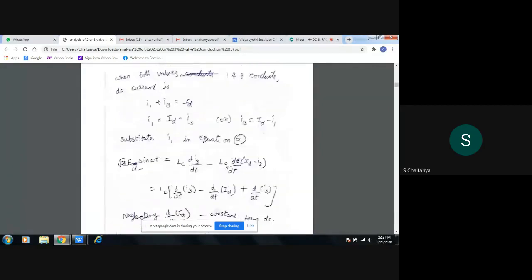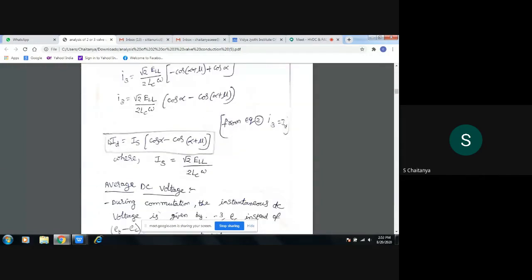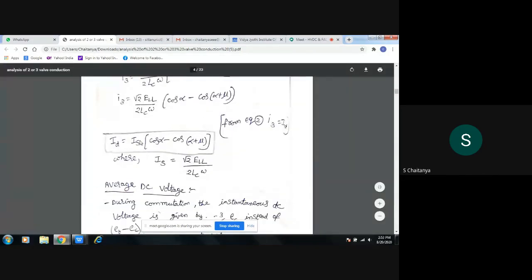So here in place of I3 I am substituting ID. On the LHS I am taking ID, that is equal to IS into cos alpha minus cos alpha plus mu, where IS is the whole term root 3 ELL by 2 LC omega. Okay, this is the DC current.